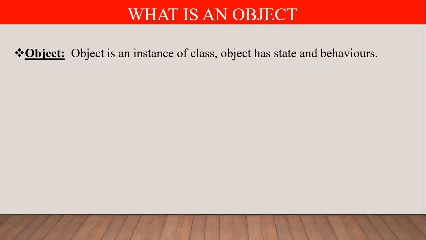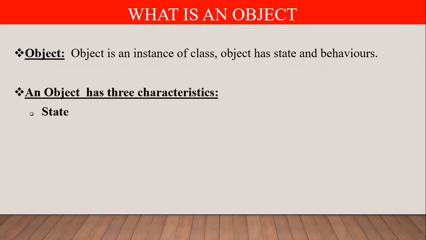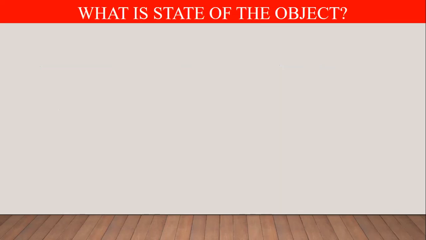Anything which exists in the form of an object has three characteristics. One is the state, another is the behavior, and the third one is the identity. Okay, let's try to understand what is the state of an object. What is the first characteristic? State.